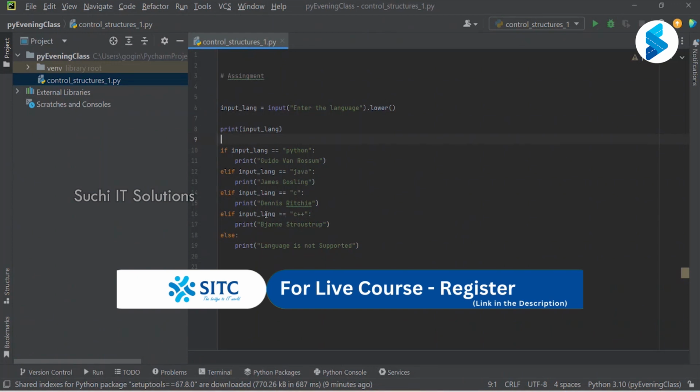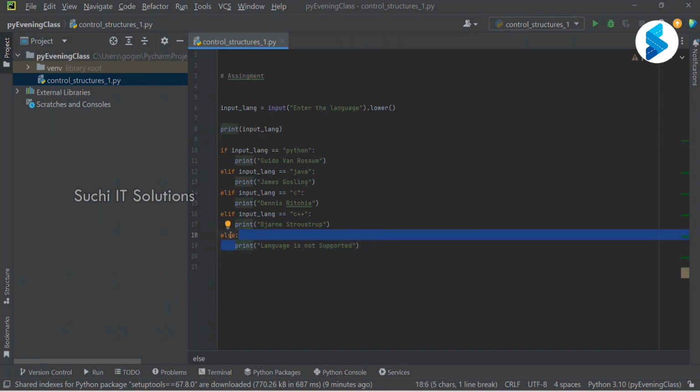If this is also false, then it will go to the else block, and see, else is without a condition. Else means else. It doesn't have any condition. But anything followed by if will have a condition. If or else if will always have a condition, whereas for else, there is no condition. If none of it is true, then obviously it will come to the else block. Clear?